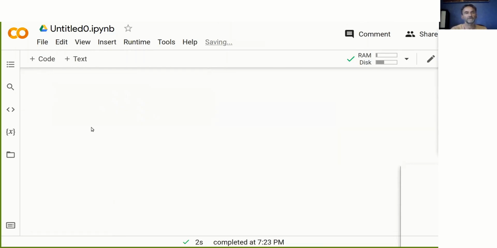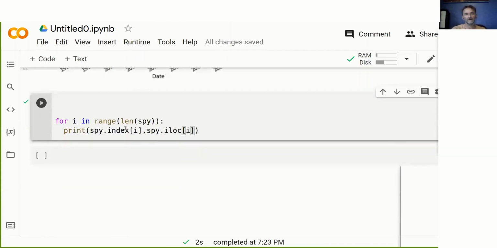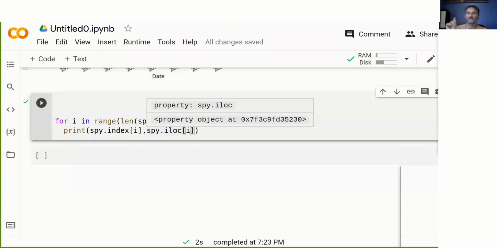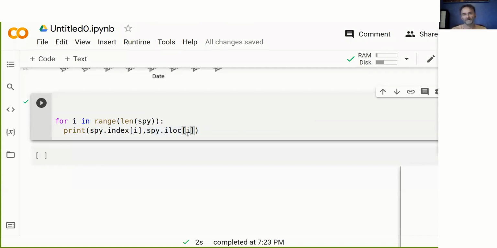The reason why I'm not using the date directly is simply because sometimes we also want the date of the previous day, not just of today. If we need that, it's better if we work with an index rather than the actual date. So that's why I'm using i and not the date index in and of itself.